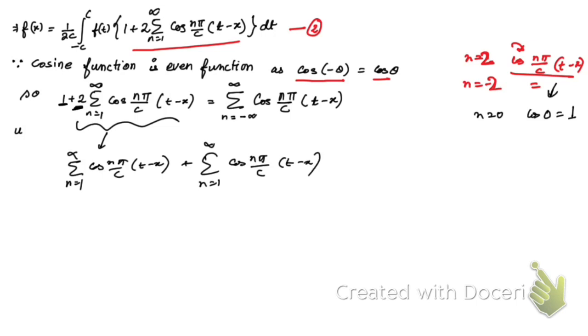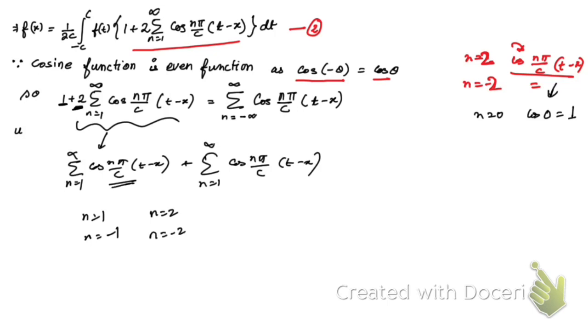Now you see, the value of this function at n equal to plus 1 is the same as at n equal to minus 1, and the value of this function for n equal to 2 is the same as the value for n equal to minus 2.